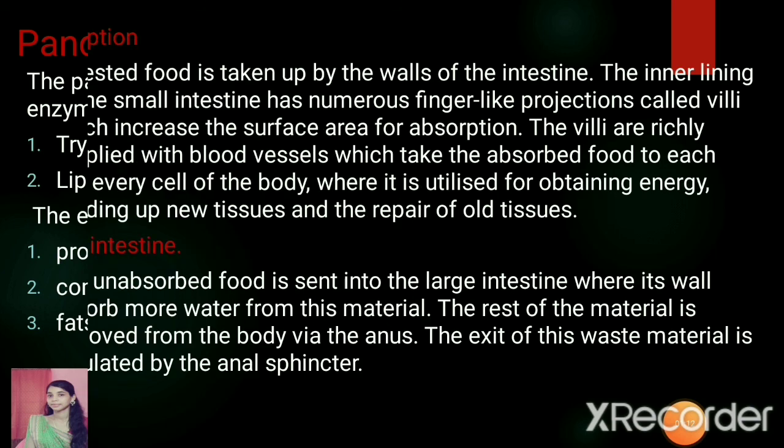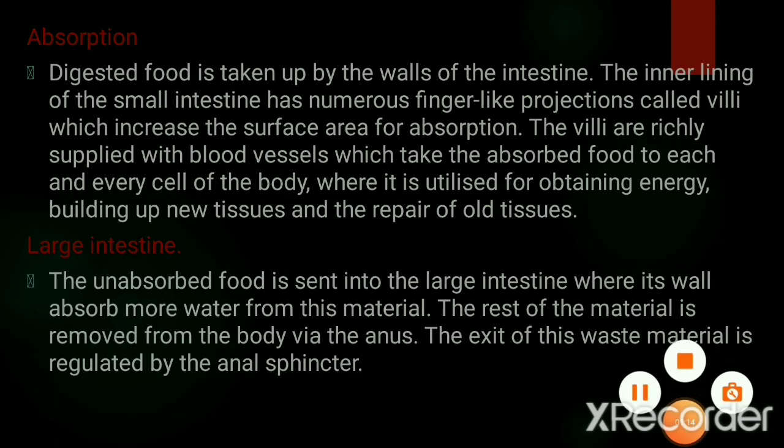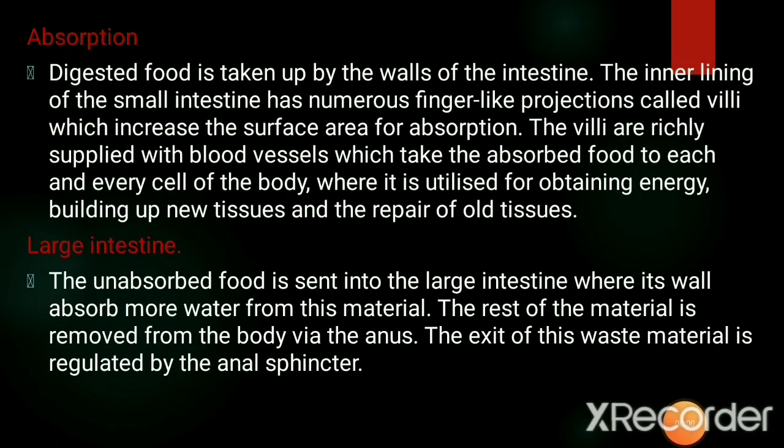Next we have absorption. The digested food is taken up by the walls of the small intestine. The lining of the small intestine has numerous finger-like projections which we call villi, and these villi increase the surface area for absorption.